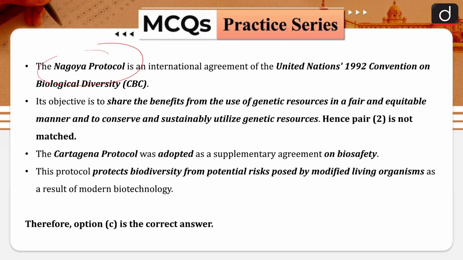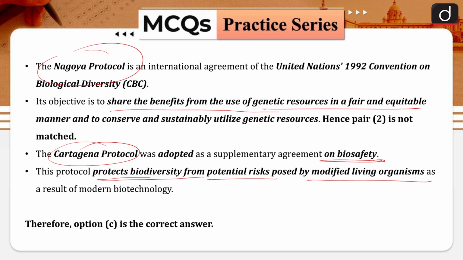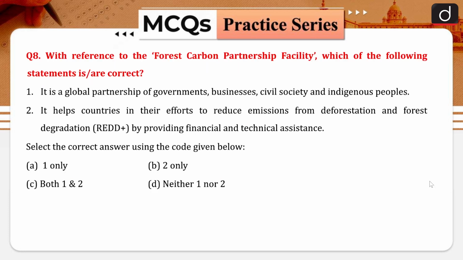Nagoya Protocol is related to sharing of the benefits or use of the genetic resources in a fair and equitable manner. And when we are talking about the Cartagena protocol, it is adopted as a supplementary agreement on biosafety, which is basically related to protecting biodiversity from the potential risk posed by modified living organisms. Now question number 8, with reference to the Forest Carbon Partnership Facility, which of the following statements is or are correct?